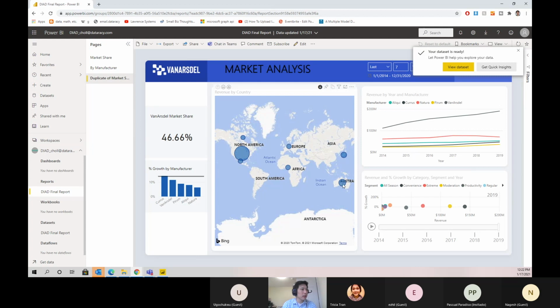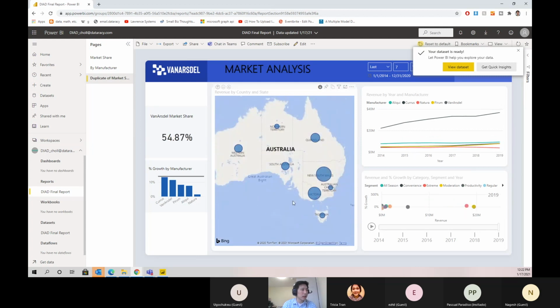Let's click Australia. And this is going to drill down to the different states in Australia that we've been doing before. Now let's pin visuals to the dashboard. Hover over the Van Arsdale market share and click on the pin icon on the top right of the visual.